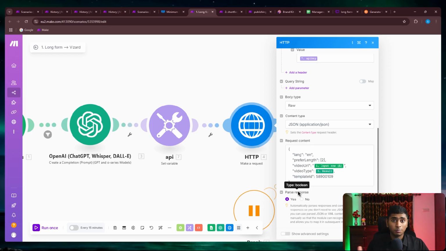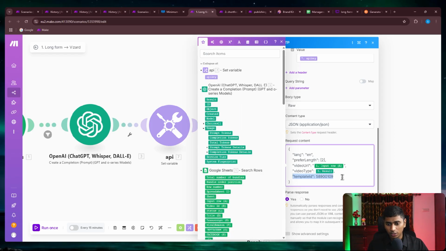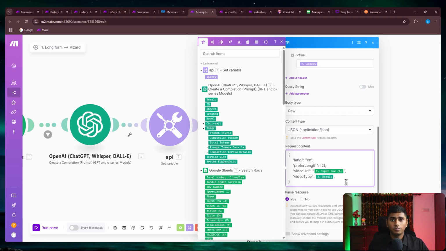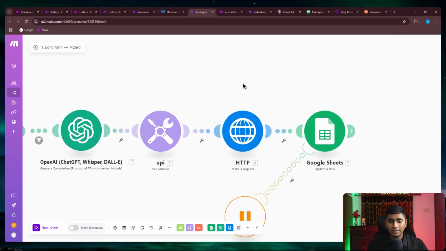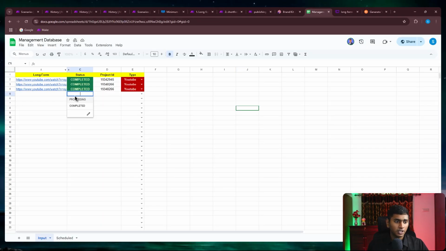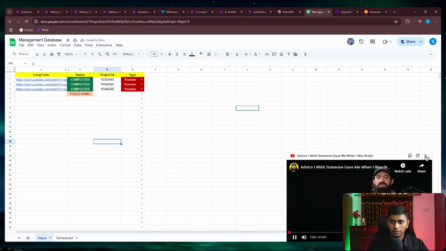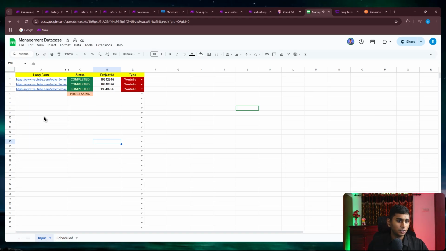But the template ID is not mandatory. You could also delete this one and it would just pick something by default. You could also delete that if you don't have a specific template in mind right now. So after this, we're going to process the video and send it inside Vizard. And then we go and update the Google Sheet as it is going to get updated as processing. So if you put in a link, it is going to pick up and send to Vizard. It's going to put it as processing, and update the project ID. So this is the first step.